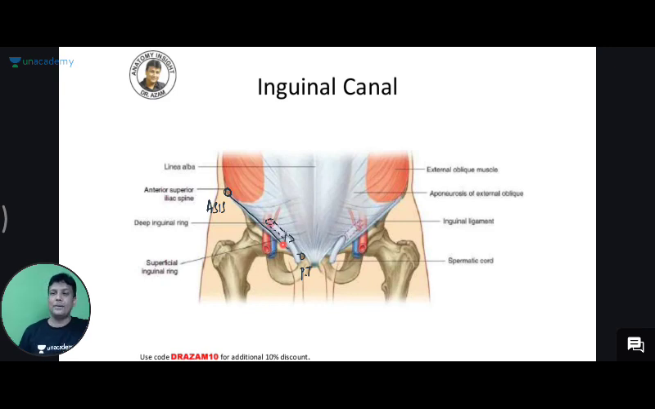Inguinal canal. Now tell me, children, in English, where is inguinal canal? Above and medial, sir. It's above and medial to the inguinal ligament. The two words are extremely important for your exam.